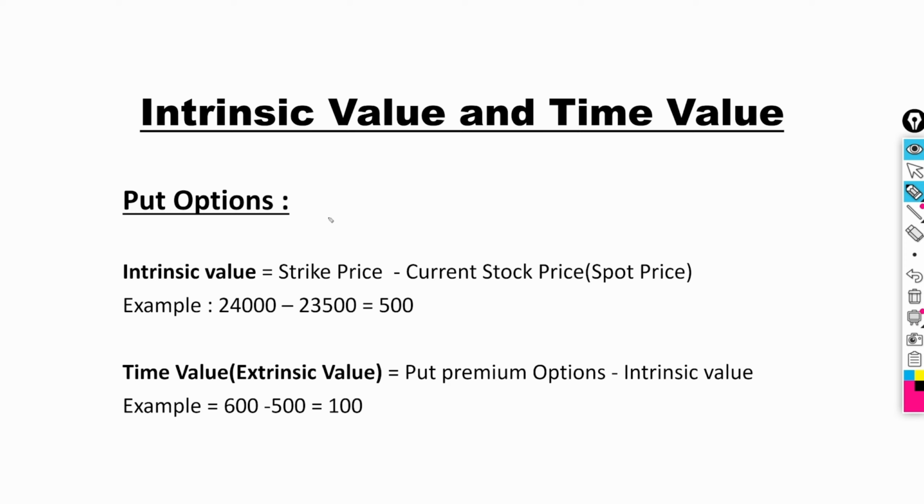To calculate the intrinsic value of the put option, take the strike price minus the current stock price or spot price. Then you will get the intrinsic value of the put option. To calculate the time value of the put option, take the put premium, whatever we paid, minus the intrinsic value. Then you will get the time value for the put option. I will share this formula in the description. You can have a look.